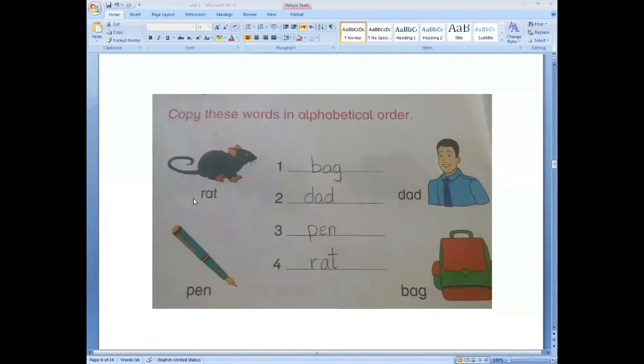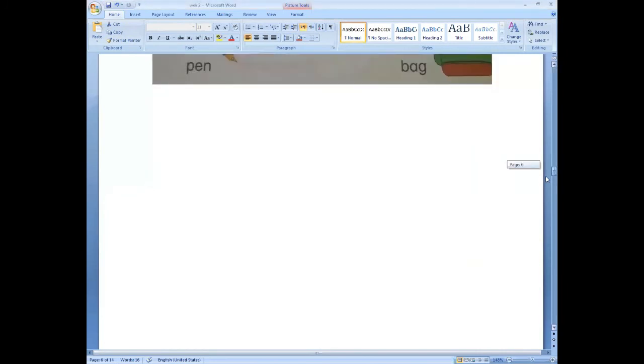Now look here. We have arranged these words according to alphabet. First alphabetical word is B-A-G, bag. Second word is D-A-D, dad. The third alphabetical word is P-E-N, pen. The fourth alphabetical word is R-A-T, rat. These are alphabetical words. Now we have arranged these according to alphabet. Now come to your book page number 7. Move to book page number 7.